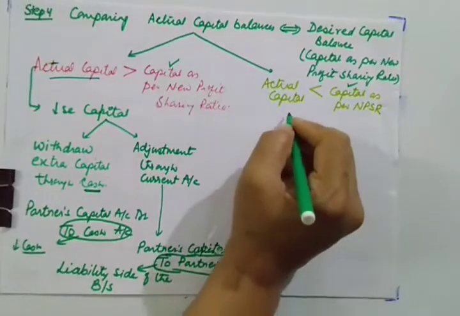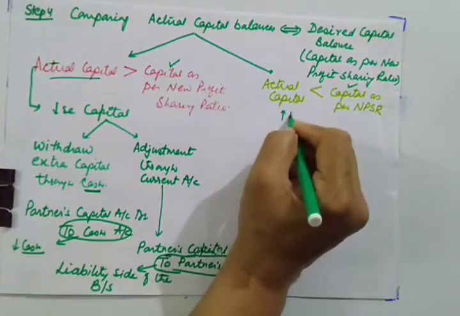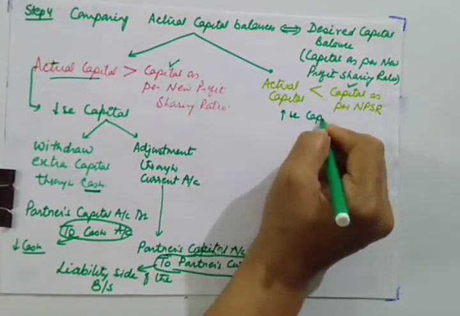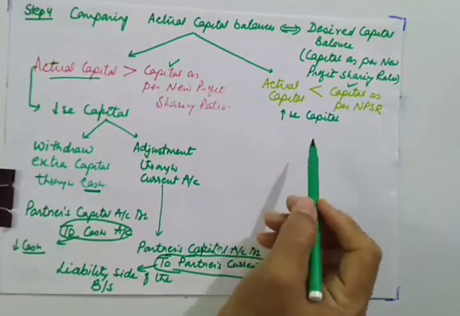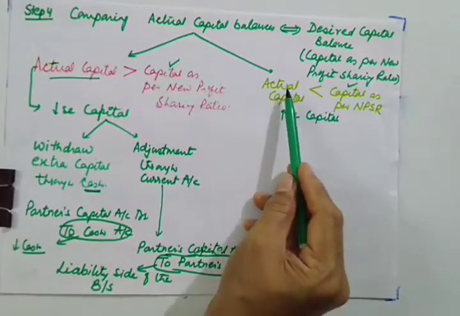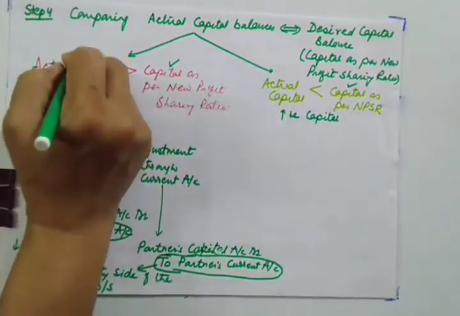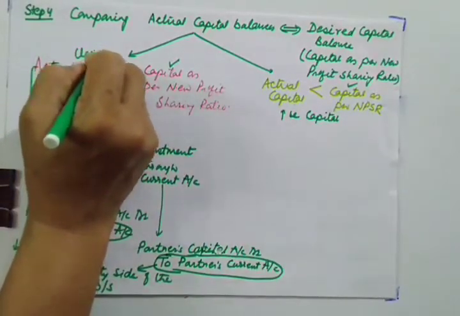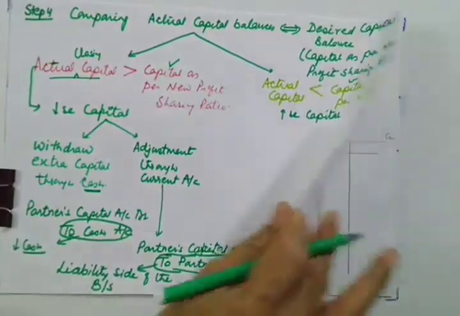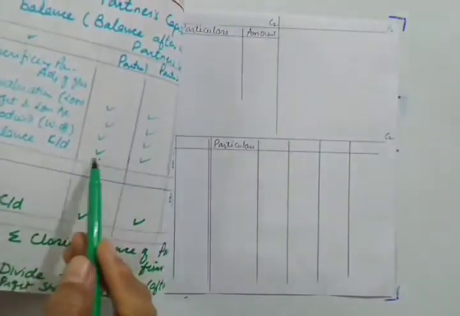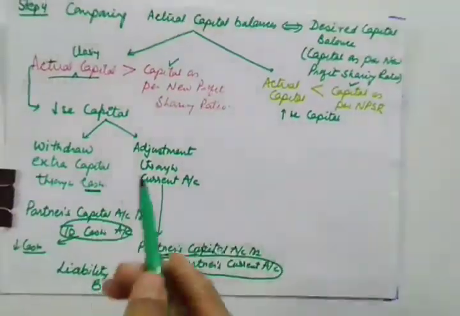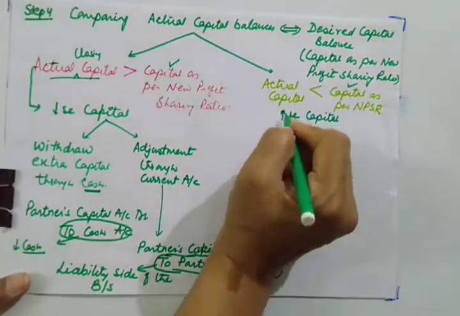So what is the basic purpose here? Here you want to increase his capital. And keep in mind, these actual capital are actual closing capital, that is capital after all adjustment. So here you want to increase the capital.